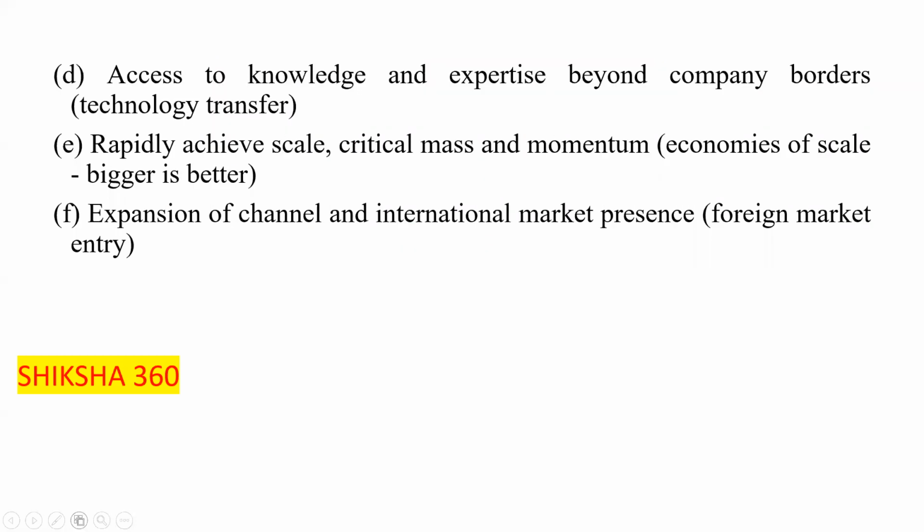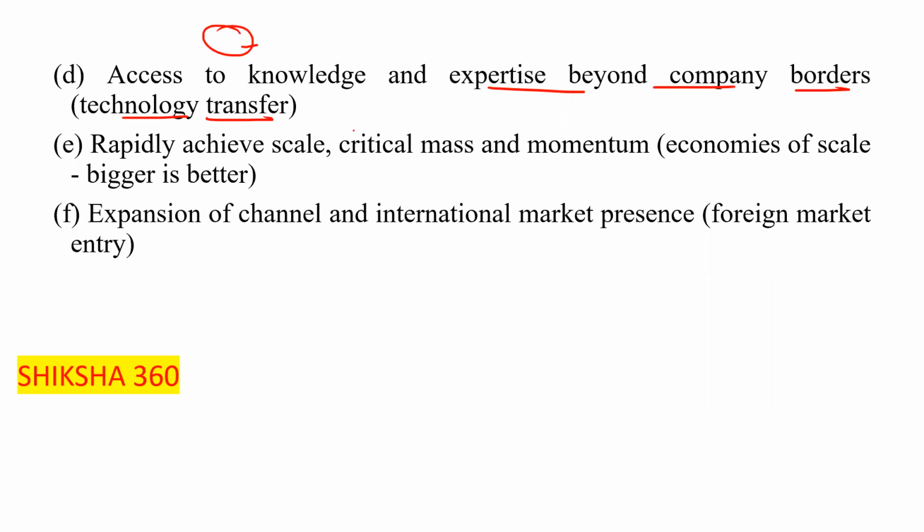Next one is access to knowledge and expertise beyond company borders, clear, like that is technology transfer, clear. If one is developing the technology and other one is implementing that technology, clear, we can see that here.